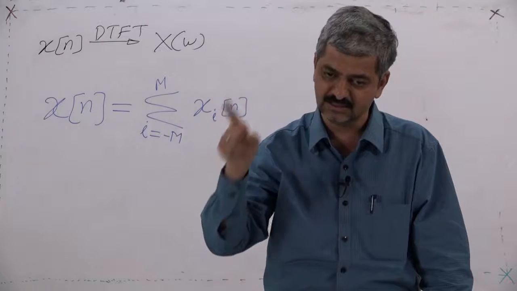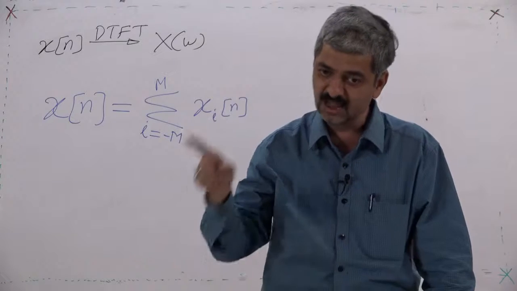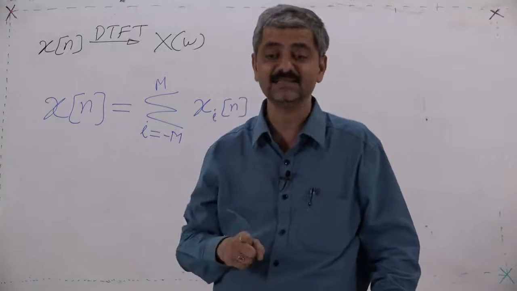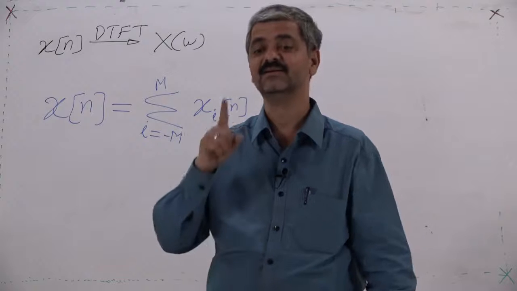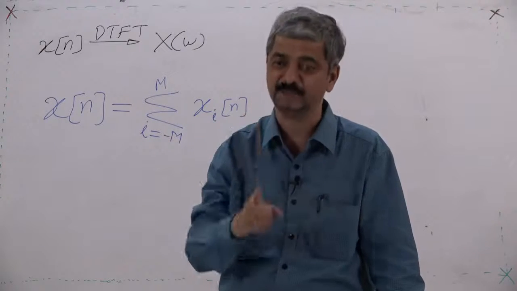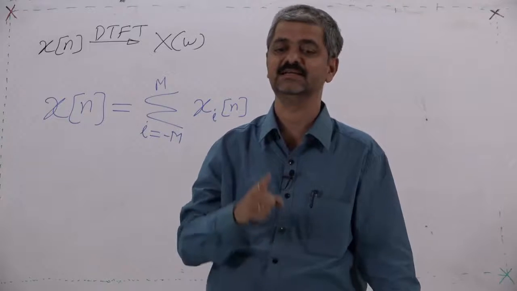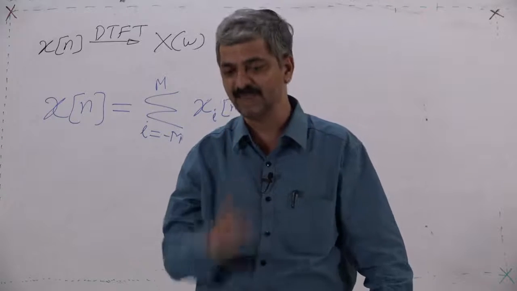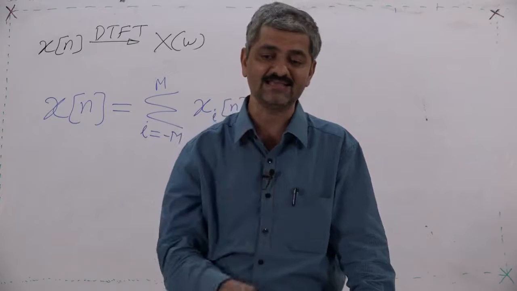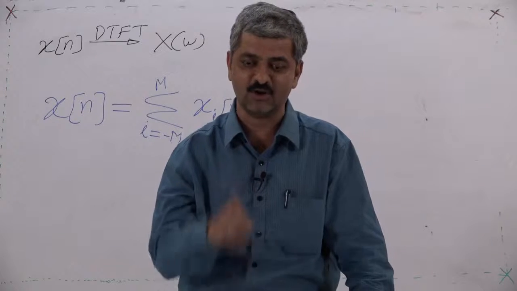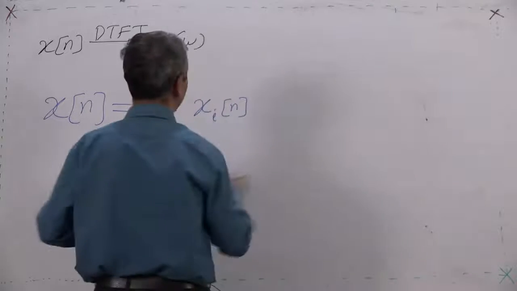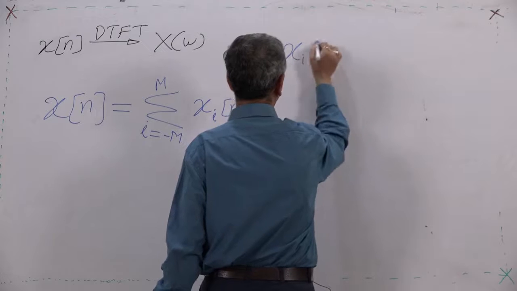So, given an unknown sequence, I am presuming that it is again a sum of some fixed predefined sequences. What is that sequence? It is a rotating point on the unit circle multiplied by some weight. So, I have presumed now that this x[n]